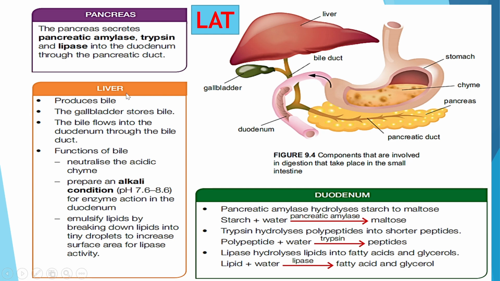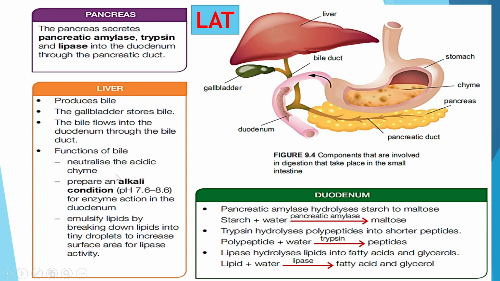So the liver produces bile. It's not the gallbladder. The gallbladder is the place where it is stored. So the liver produces bile, stored in the gallbladder, and then this bile, when it is in use, will go to the duodenum. It flows into the duodenum through the bile duct.